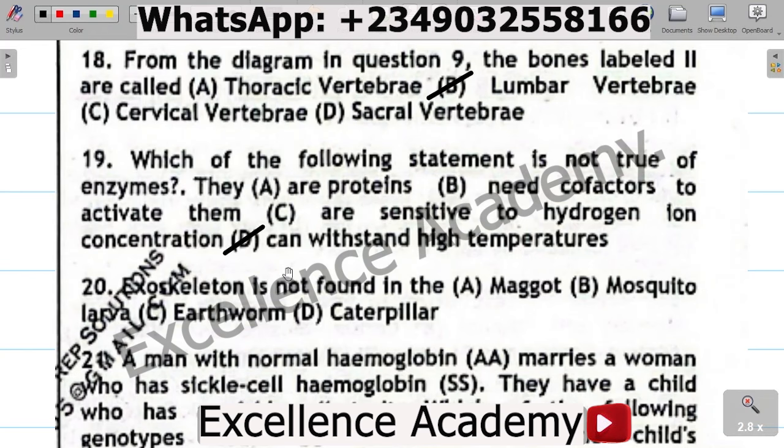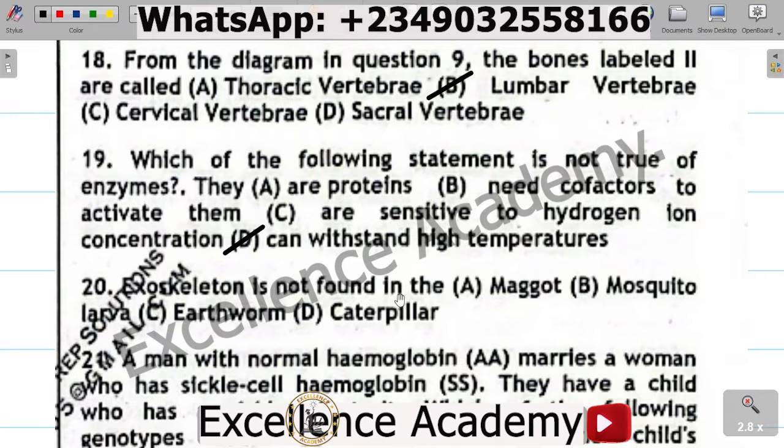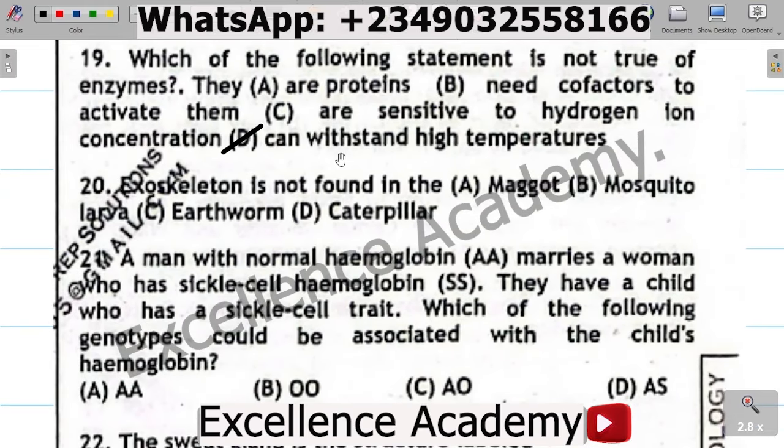The reason is that enzymes cannot withstand high temperature, because high temperature tends to denature the enzymes, so it tends to kill that particular enzyme. That's the reason why they cannot withstand high temperature. So the correct option is D. Can withstand high temperature.